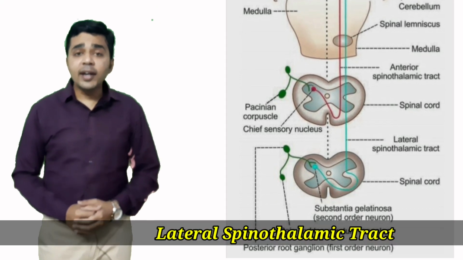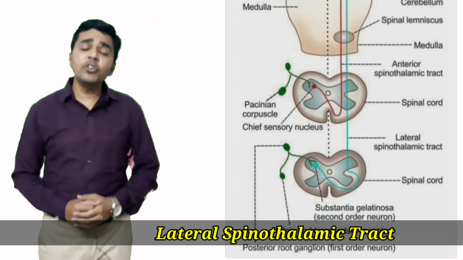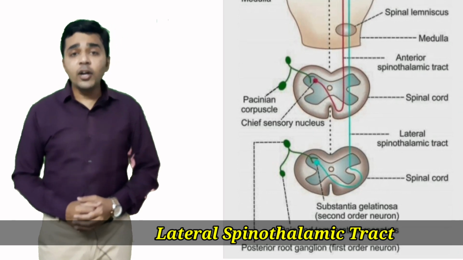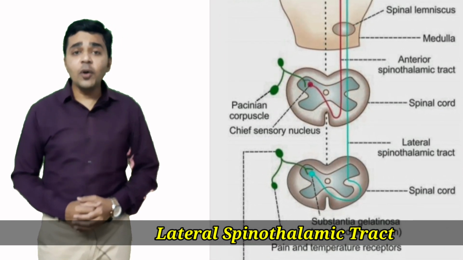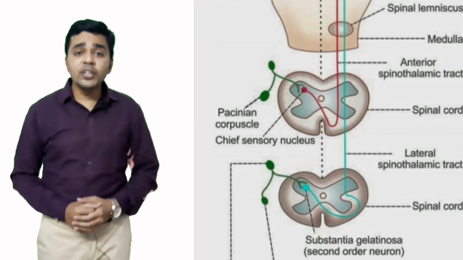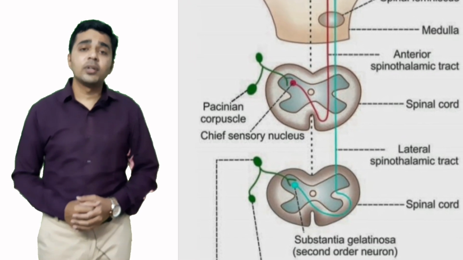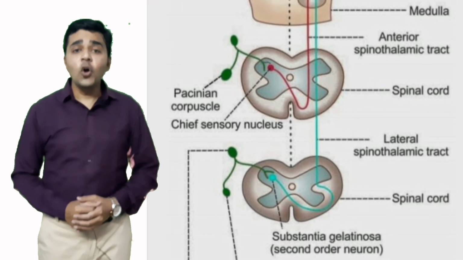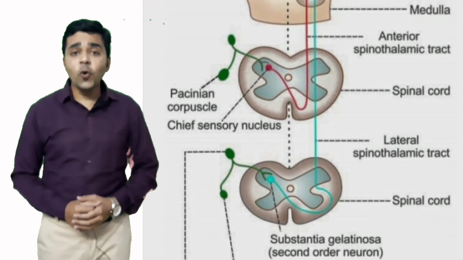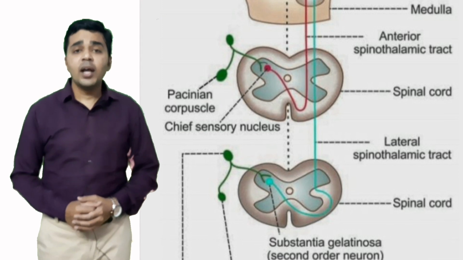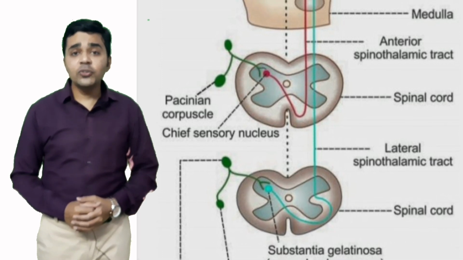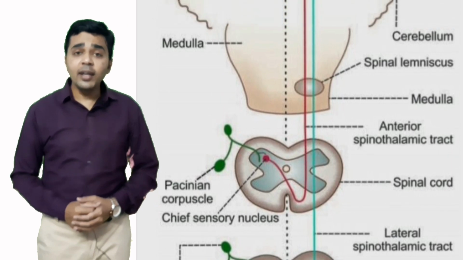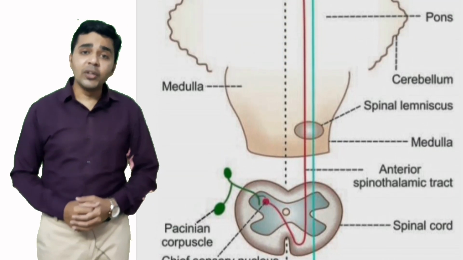Now, the lateral spinothalamic tract, which is situated in the lateral column. The second order neurons are generated from the substantia gelatinosa of Rolando. After taking origin, these fibers too cross the midline and go to the opposite side. The second order neurons ascend through the different segments of the spinal cord and go to the thalamus.